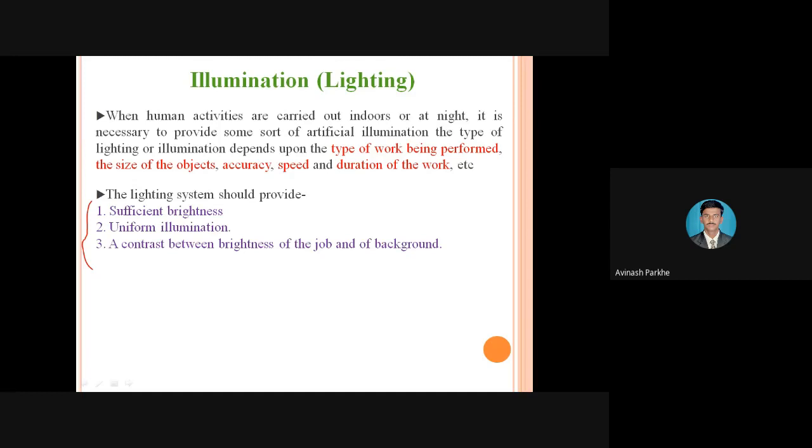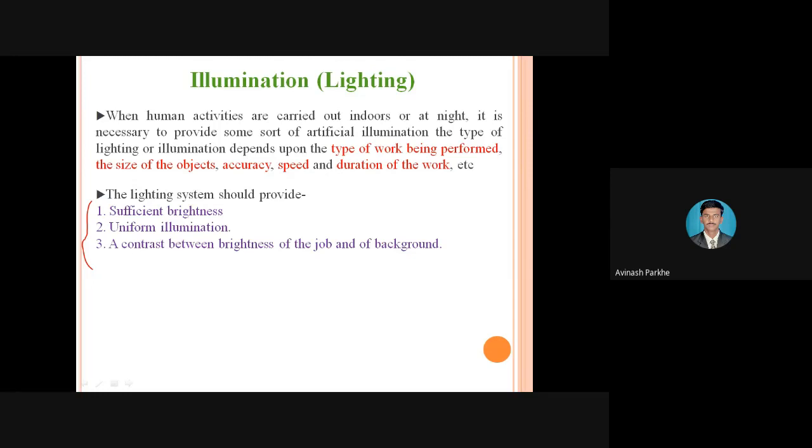If we are measuring dimensions and below that there is some dark color present on the table, that dark color will affect the concentration of the worker. So wherever possible, the colors provided for the table and the instruments should be light ones, so that without any adverse effect the operator can take the instrument and measure the dimensions.